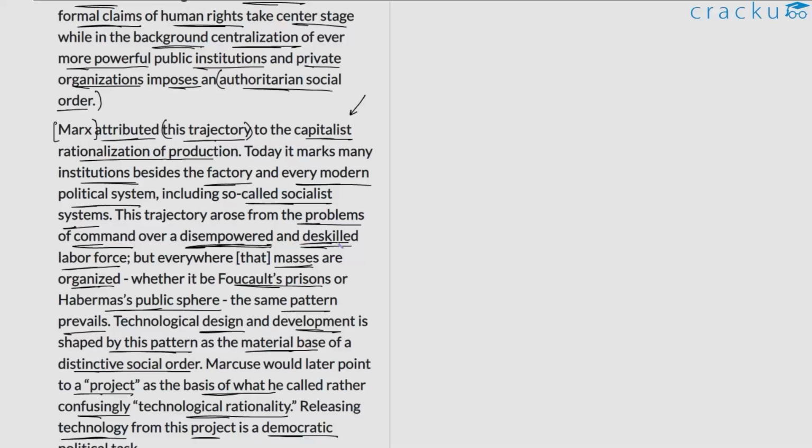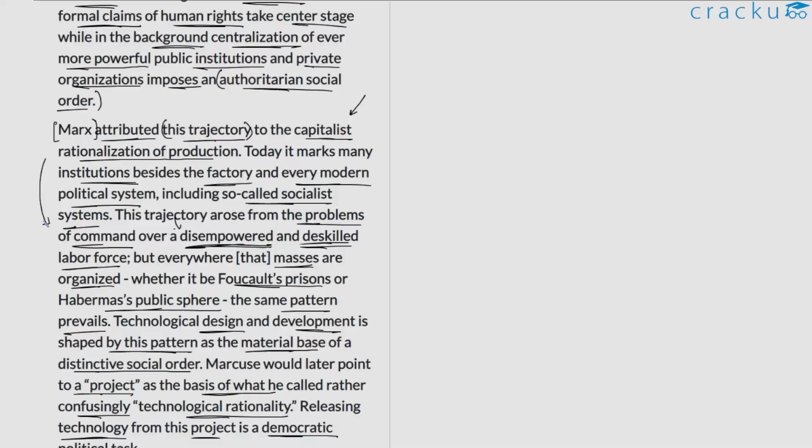And at the same time, even if say some of them leave, I can easily find another set of laborers. So they are pretty much replaceable. So this idea of replaceability as well as paying low wages is a part of this disempowerment that is taking place. And this is how the concept of capitalist rationalization of production is attached to this subsequent idea that the author talks about: disempowerment and de-skilling of the labor force.